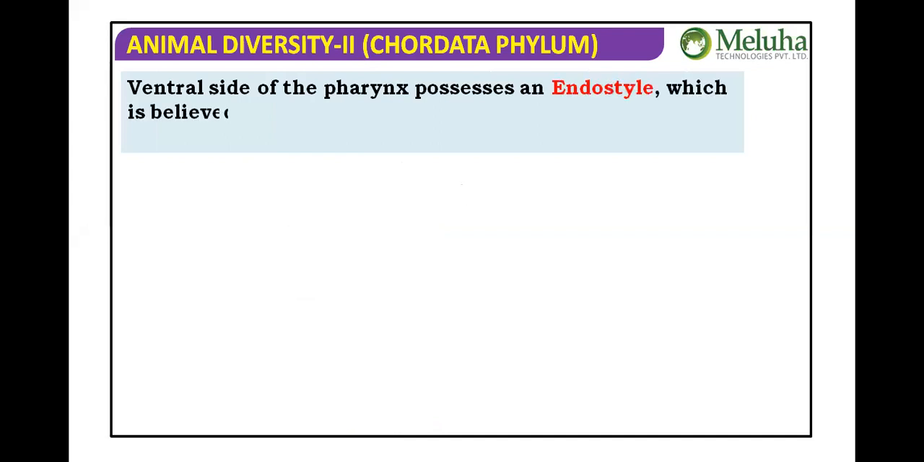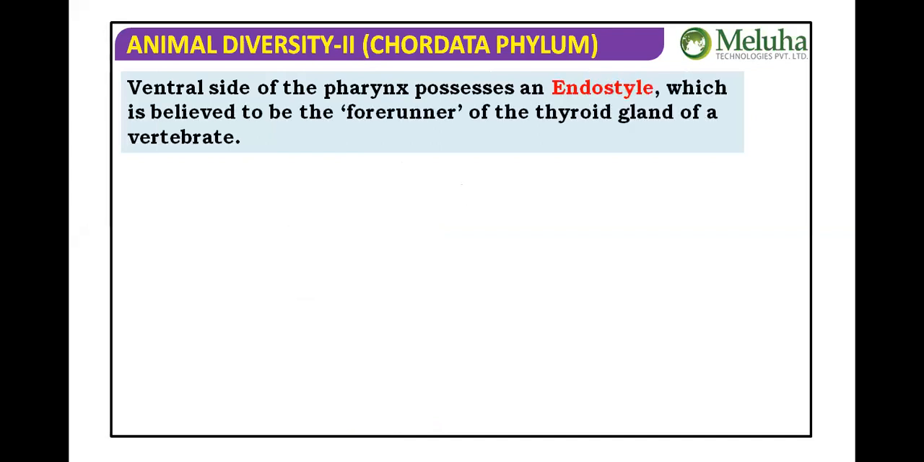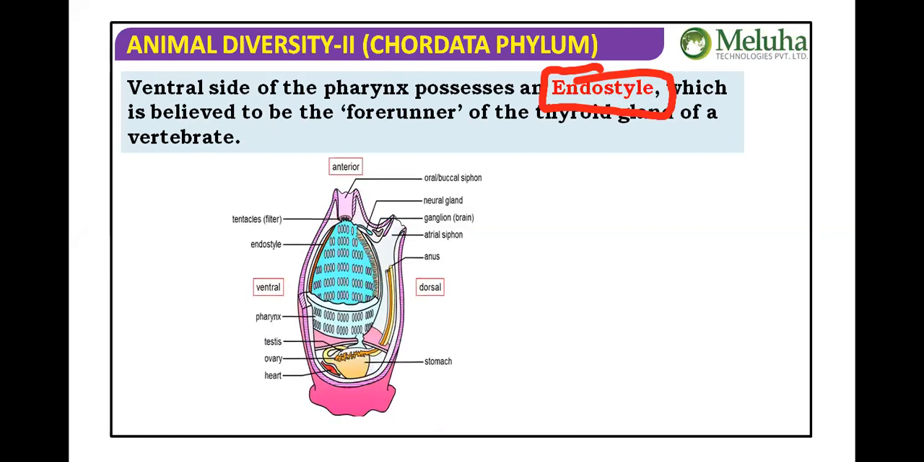Ventral side of the pharynx. This is very, very important to remember as a unique feature of this organism. The ventral side of the pharynx possesses an endostyle, which is believed to be the forerunner of the thyroid gland of vertebrates. We know that we have a thyroid gland in the neck region, isn't it? So, similar to the thyroid gland, this endostyle. We are talking about anatomical and functional similarity. So that endostyle is present on the ventral side of the pharynx.